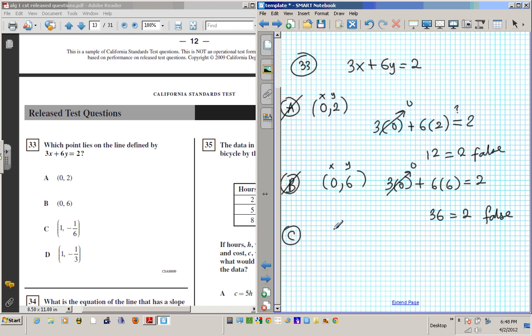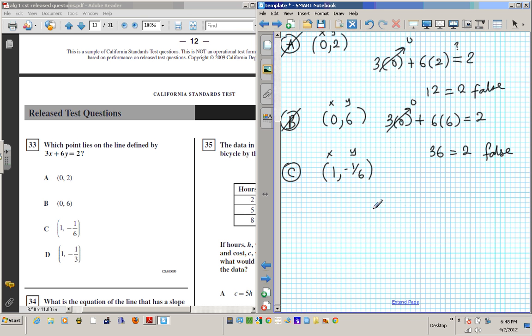Alright, C, (1, negative 1/6). This is your x and this is your y. The question is, is 3 times 1 plus 6 times negative 1 over 6 equal to 2? 3 times 1 is just 3, but this side right here is a little bit complicated, so how do we do it?